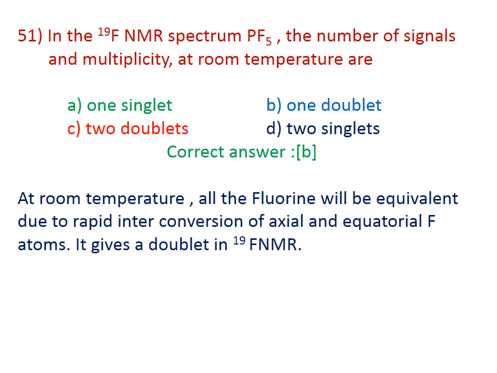At room temperature, all the fluorine atoms will be equivalent due to rapid interconversion of axial and equatorial fluorine. There is an interaction between the spin of the phosphorus and the spin of the fluorine, and it gives one doublet in the F19 NMR spectrum.